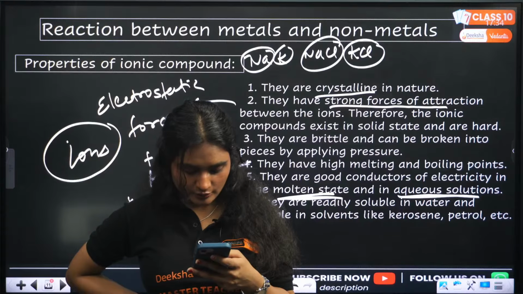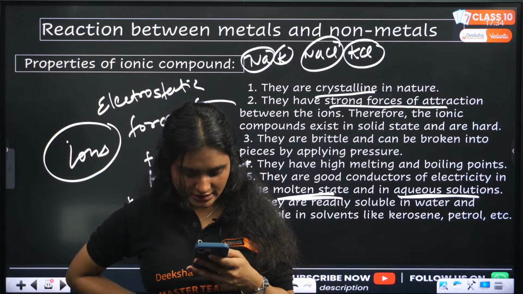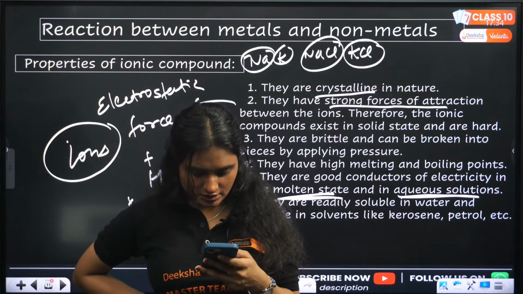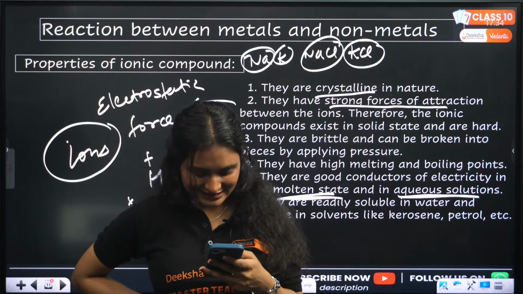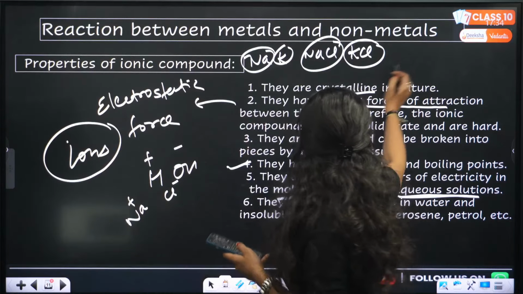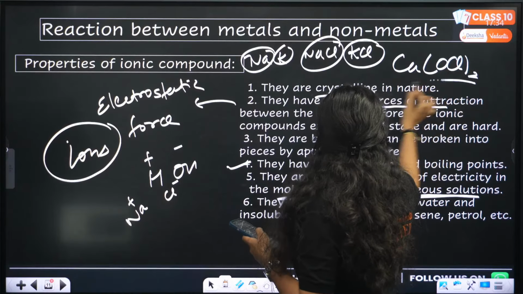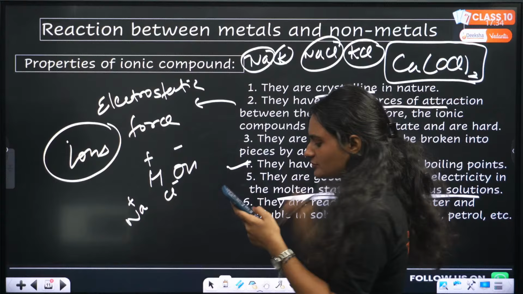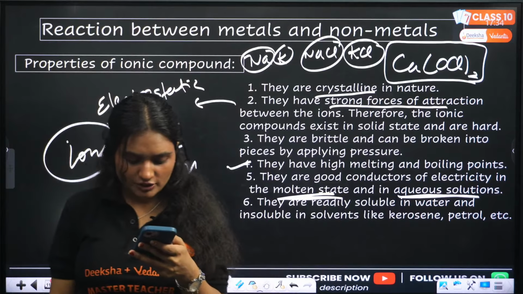Metal: high melting and boiling point; non-metal: low melting and boiling point. Ma'am, what's bleaching powder? Please clarify. Old NCERT says, new NCERT says, yeah, written the same. Okay, so bleaching powder is this. This is bleaching powder, calcium oxychloride. Calcium oxychloride, that is bleaching powder.